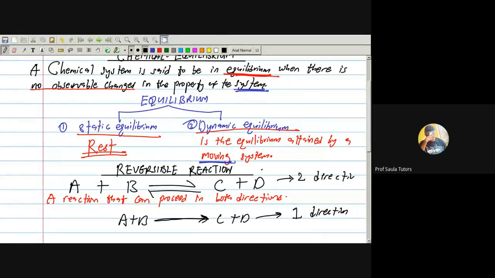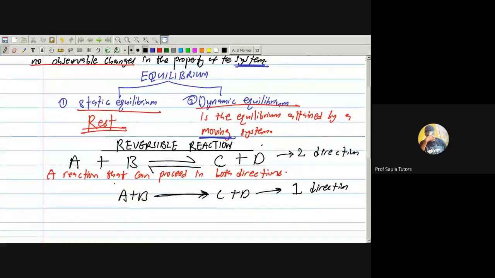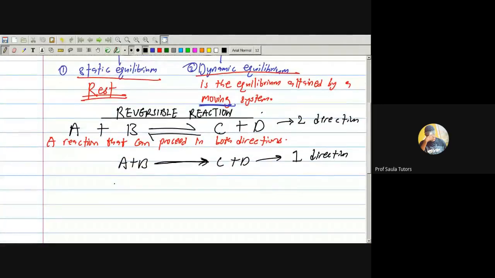That is, it can go forward, and it can also go back. A and B can go forward to form C and D. Similarly, C and D can move backward to form A and B. So that's what we call a reversible reaction.